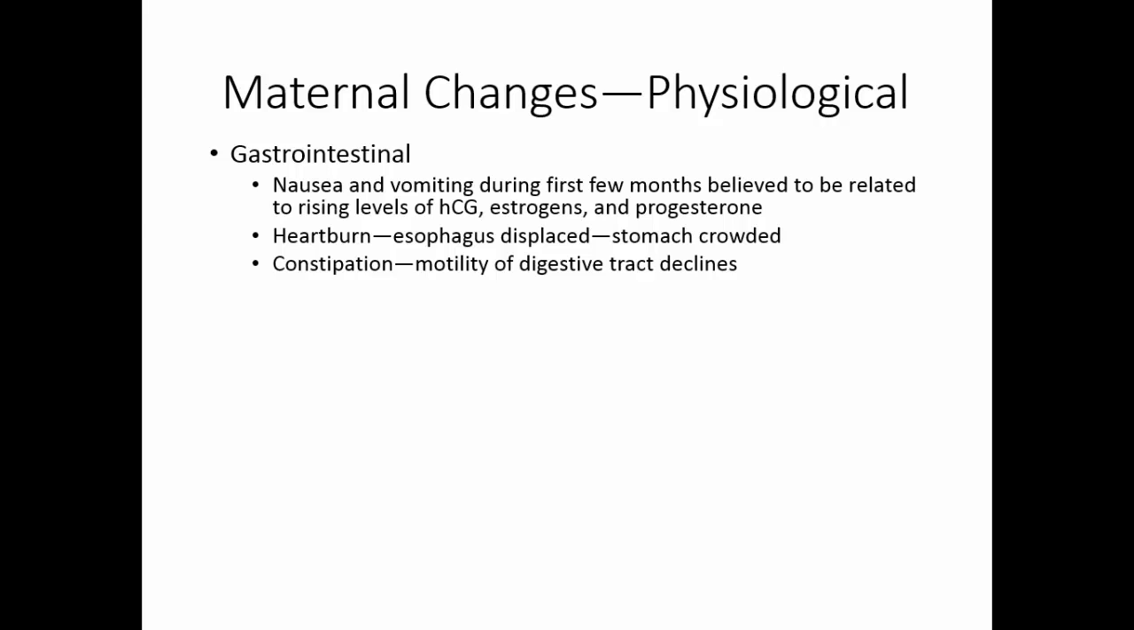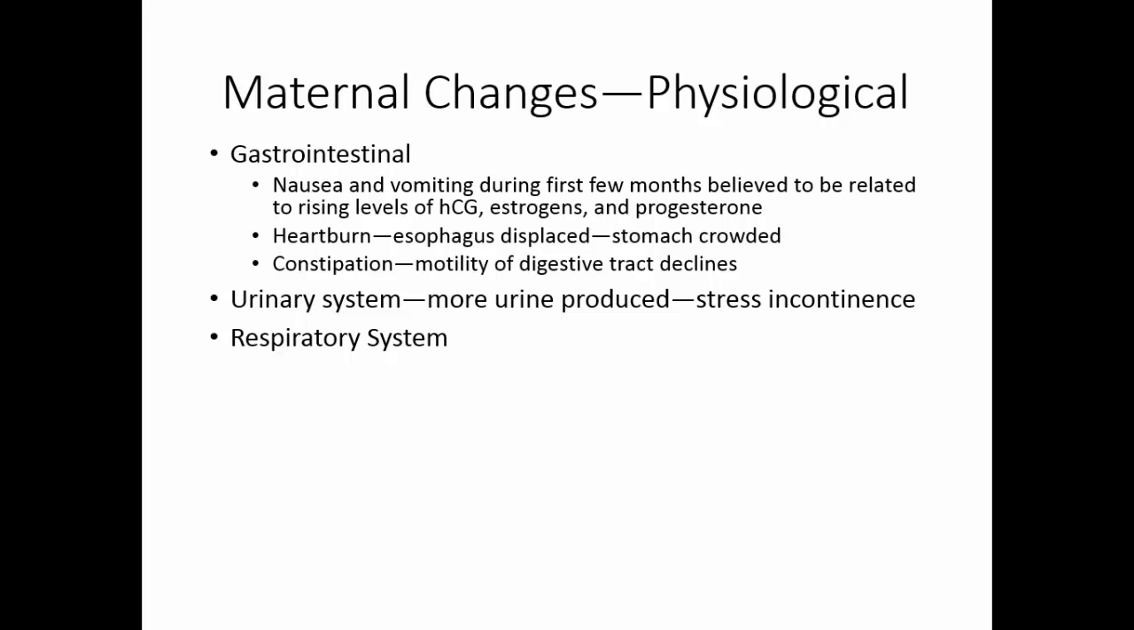The baby sitting on the intestine tends to slow the motility of the digestive tract. In the urinary system, there's much more urine produced. Also, stress incontinence becomes more of a problem the larger the uterus gets. In the respiratory system, the nasal mucosa responds to estrogen. This tends to make it edematous and also rather fragile.